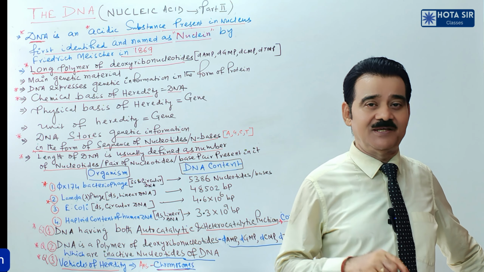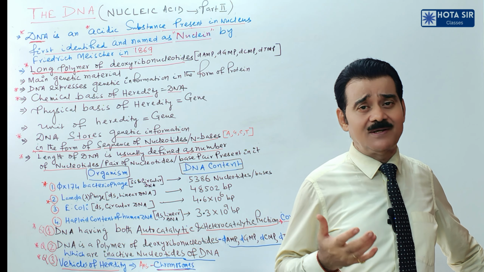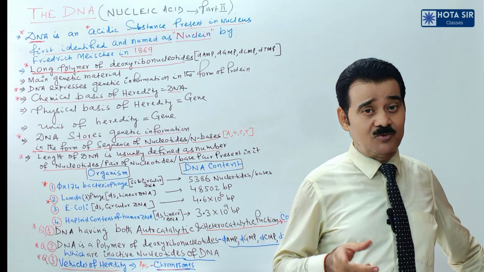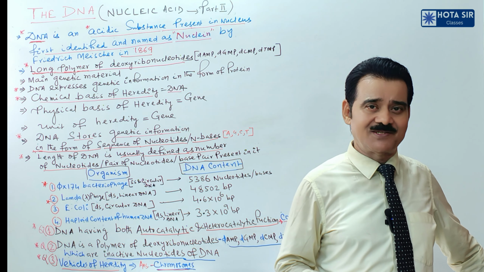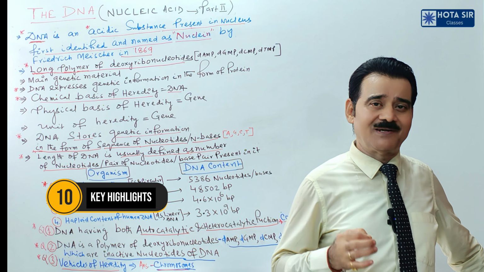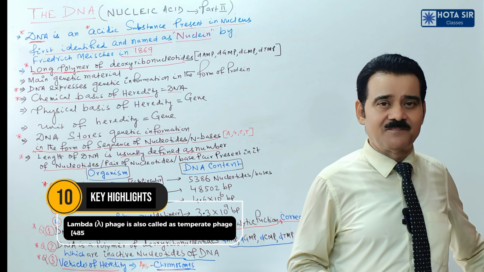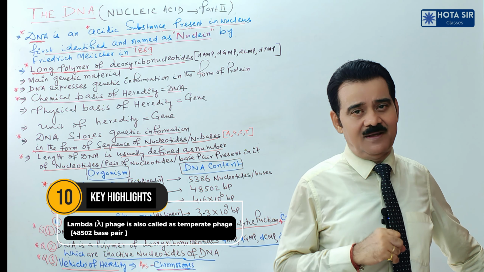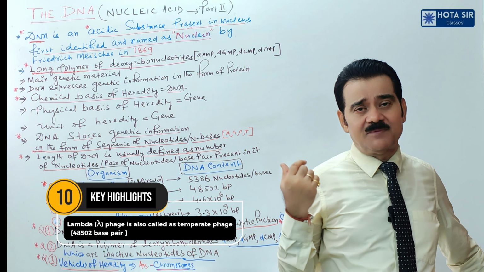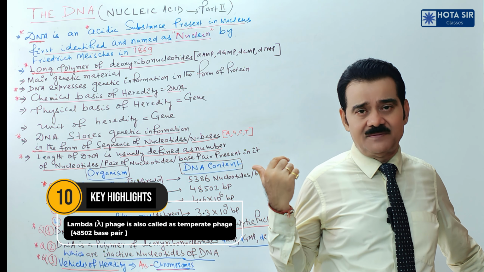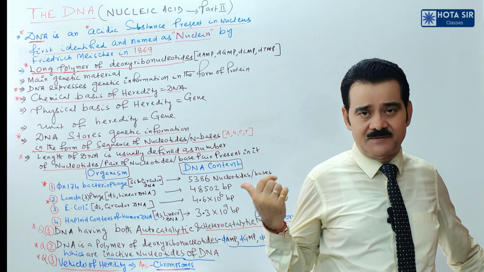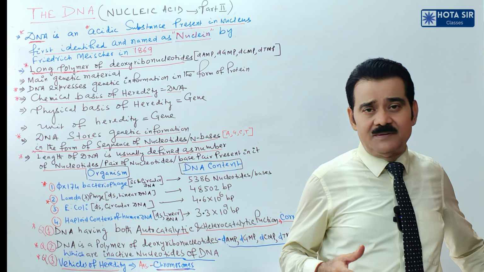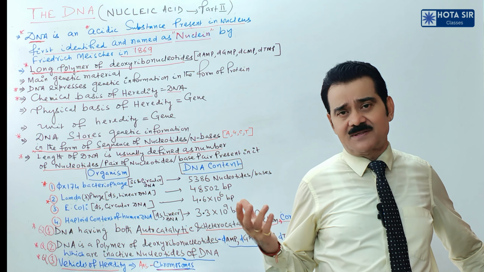Next, your lambda phage. Lambda phage is also called temperate phage. You have studied in standard 11. That's why the question is just twisted and asked, what is the DNA content of temperate phage? That is your lambda phage. Clear? Now children, some of the important questions are given on the board. You see, and just see the bottom of the board. Some of the important questions are discussed about the DNA.